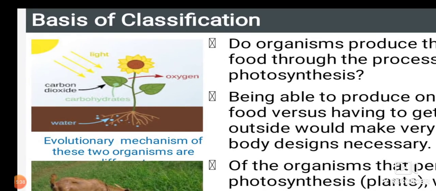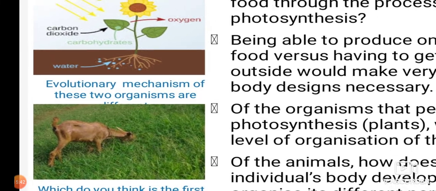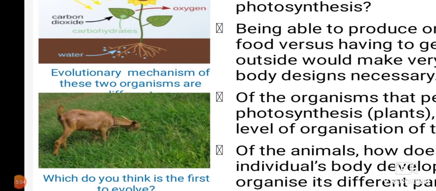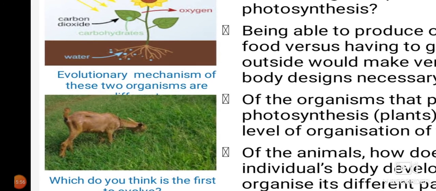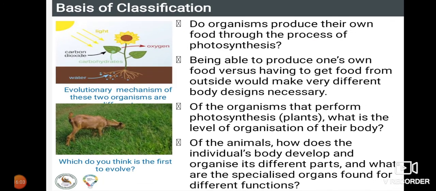Students, observe these pictures. The first one is plants, and the next one is an animal. From this, what can we observe? The plants which prepare their own food are called autotrophs, which undergo the process of photosynthesis. The animals which depend on other organisms for food are called heterotrophs. So depending on autotrophs or heterotrophs, organisms are classified into different forms.